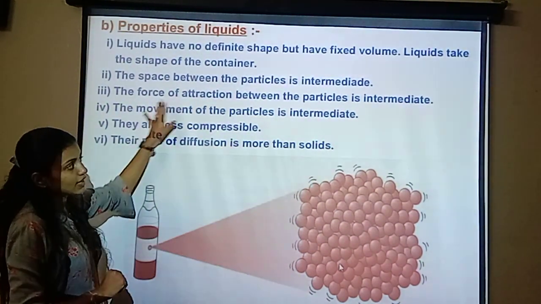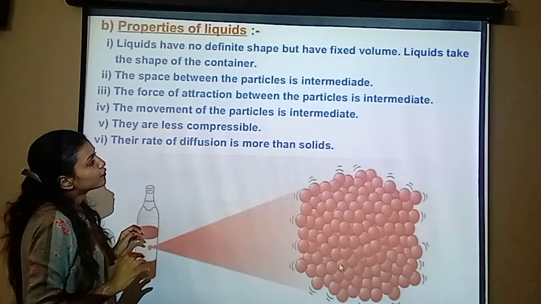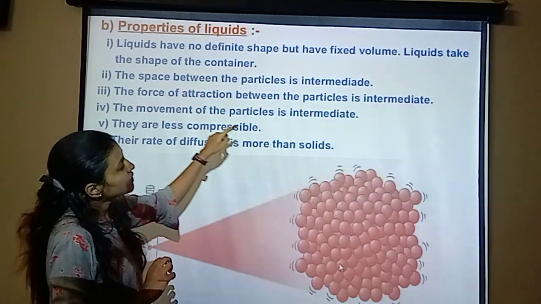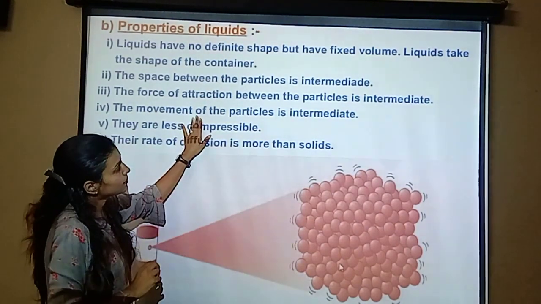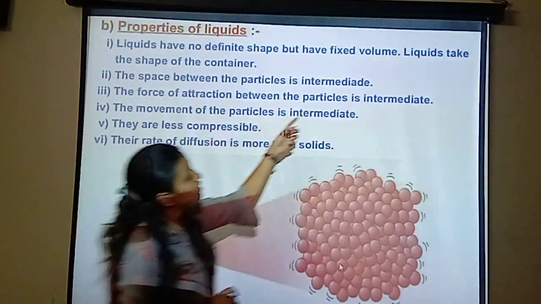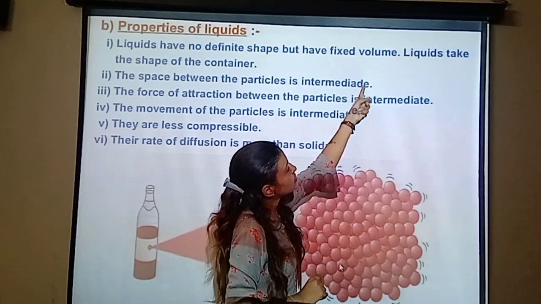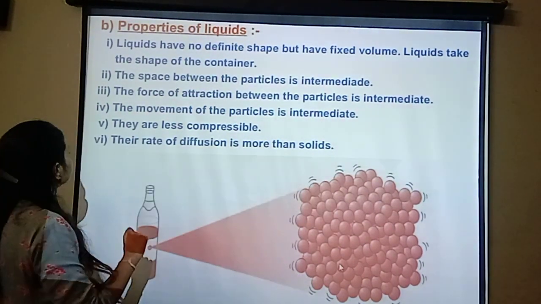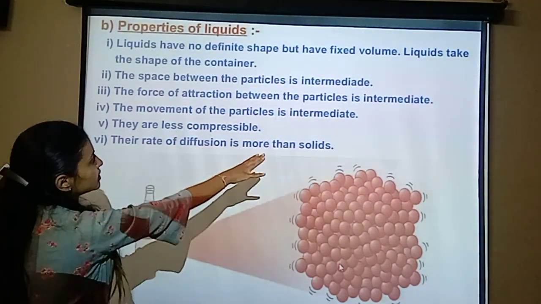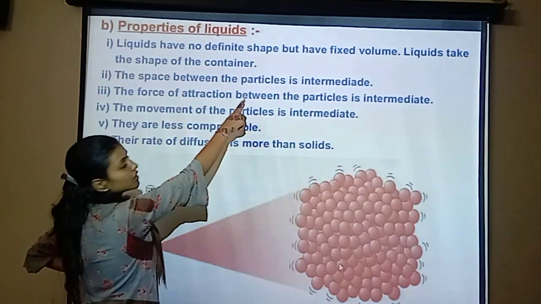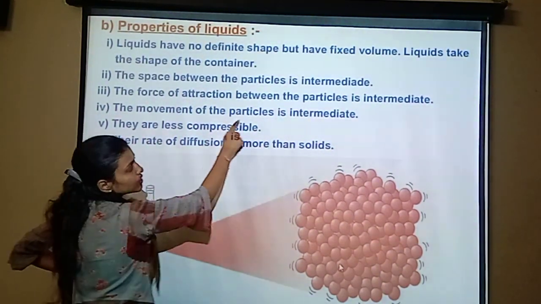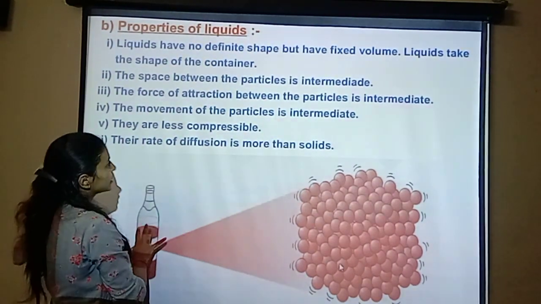The force of attraction between the particles is intermediate. Here the spelling is wrong, just write this as intermediate. The movement of the particles is intermediate. So the space between the particles, the force of attraction and the movement of the particles are all intermediate.